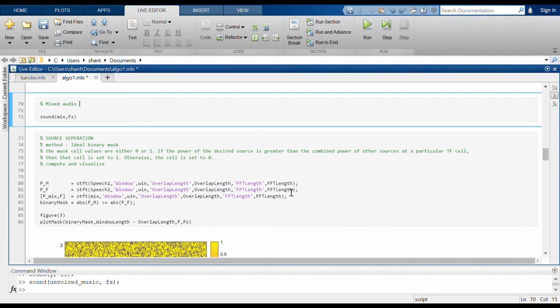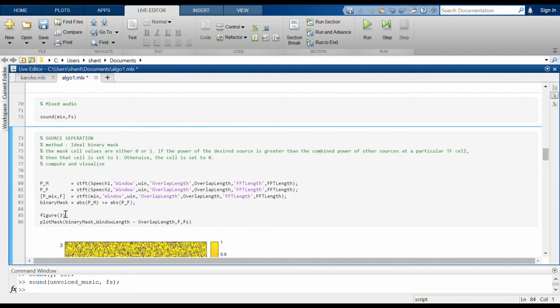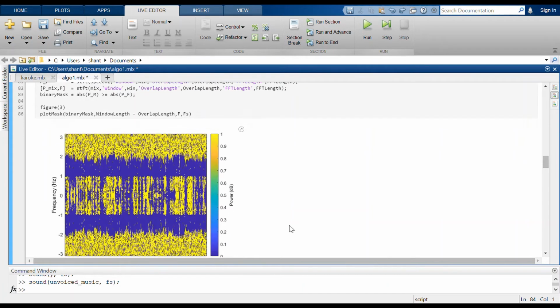So here what we are doing is that I am first taking STFT, that is the short time Fourier transform, of the three signals. The first one is the speaker 1, speaker 2 and the mixture we have obtained. After that we are also creating a binary mask for the speaker 1. Here I have plotted the binary mask for the speaker 1.